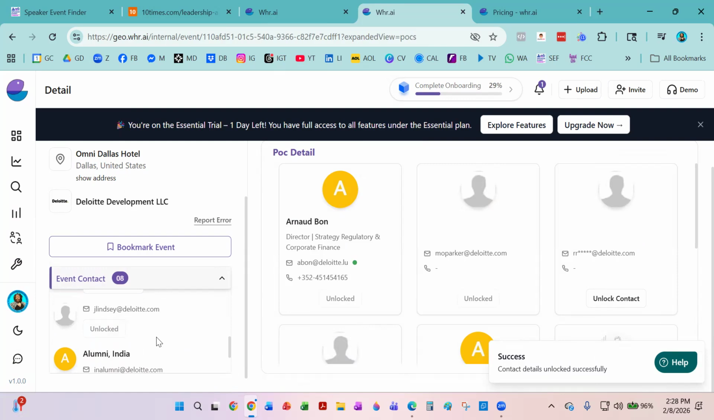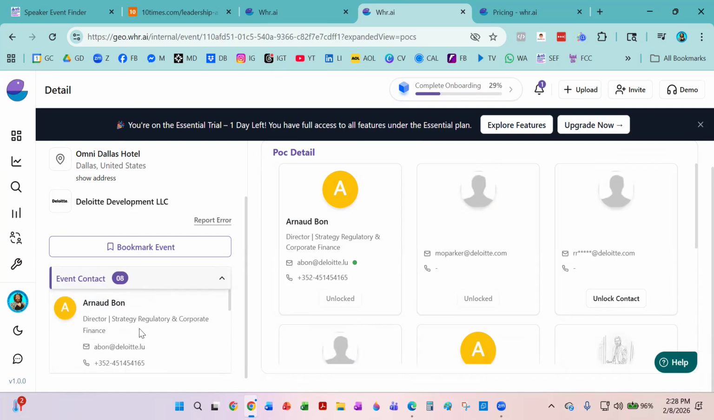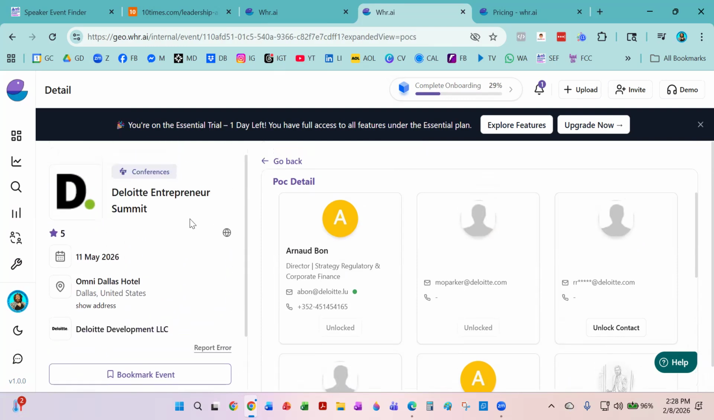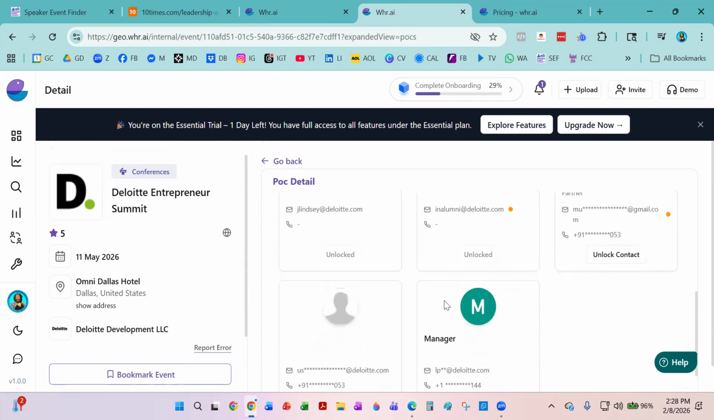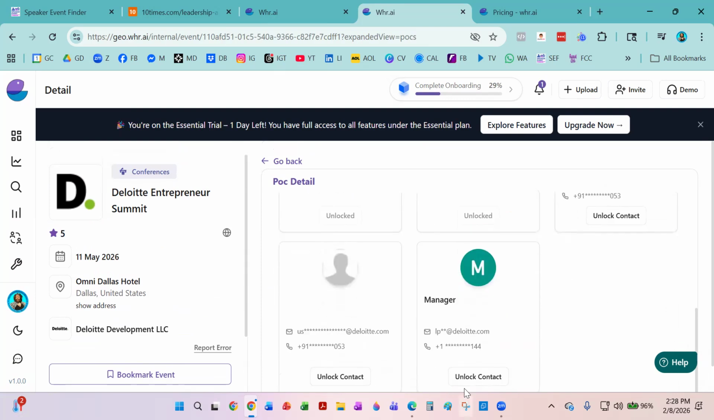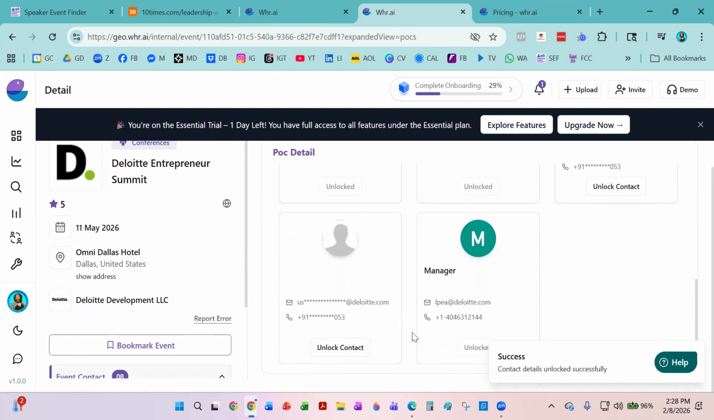Just going through here, Deloitte is a global organization. So you got some information here. Again, I'm not sure who exactly the gatekeeper is for this event, but let's see. So here's all of the contacts. This one says manager, unlock. And it looks like a US phone number. Yep. All right, so this may be someone you want to reach out to about this event.